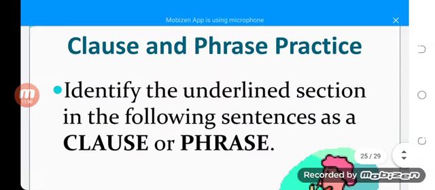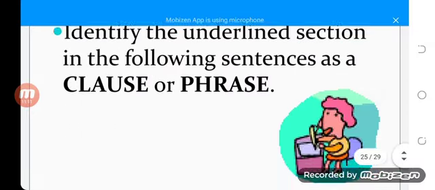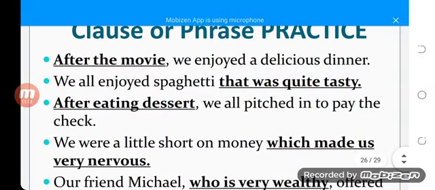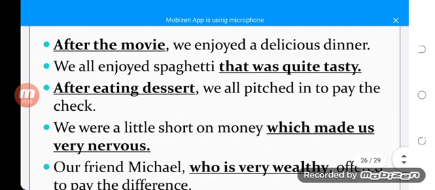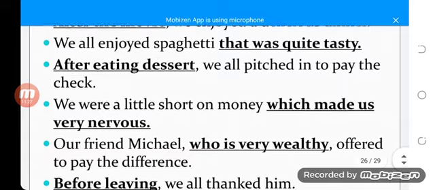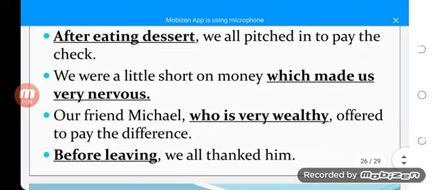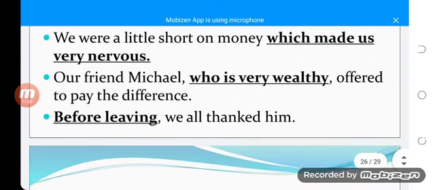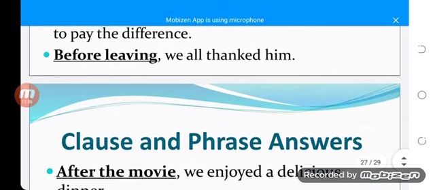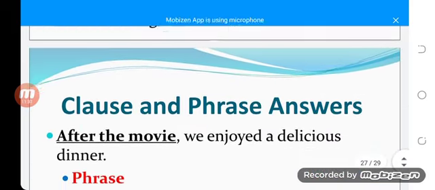So identify whether the underlined section in the following sentences is a clause or phrase. After the movie, we enjoyed a delicious dinner. We all enjoyed spaghetti that was quite tasty. After eating dessert, we all pitched in to pay the check. We were a little short on money, which made us very nervous. Our friend Michael, who was very wealthy, offered to pay the difference. Before leaving, we all thanked them.